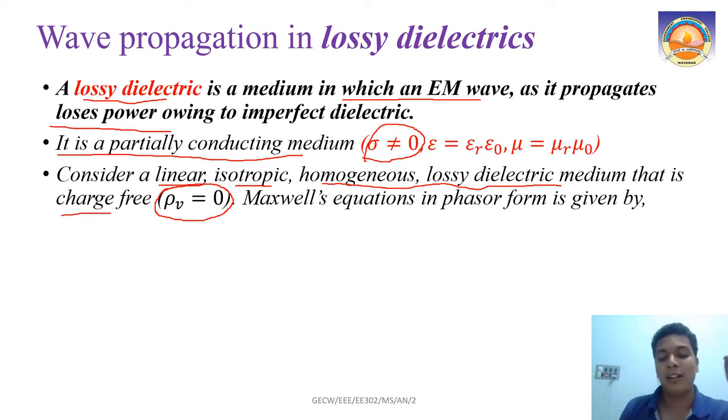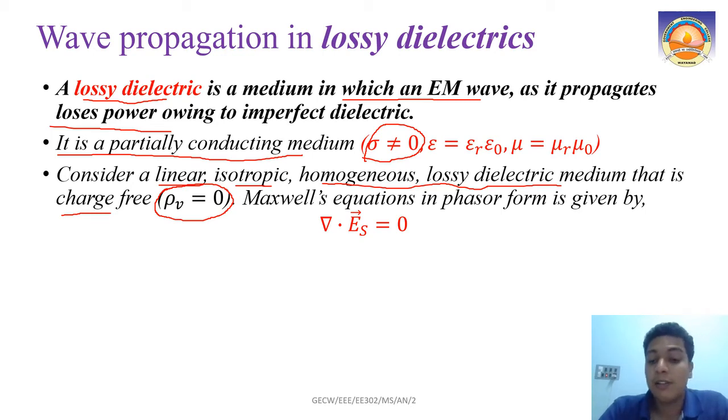So let us write the Maxwell's equations. We already wrote Maxwell's equations in phasor form in the last class. With our understanding that rho v is 0, we are just going to write that. Del dot Es will be equal to 0. What is our first Maxwell's equation? Del dot D equal to rho v.